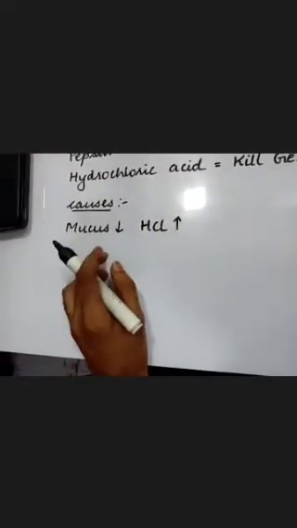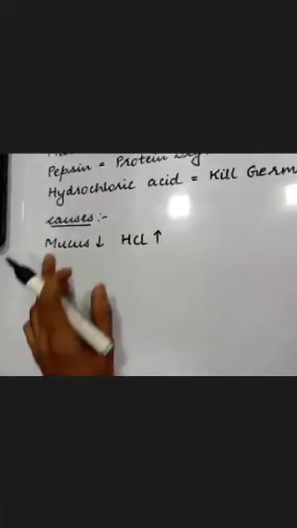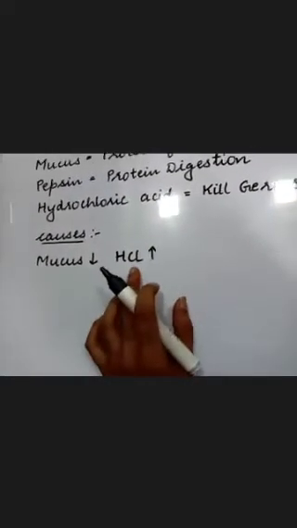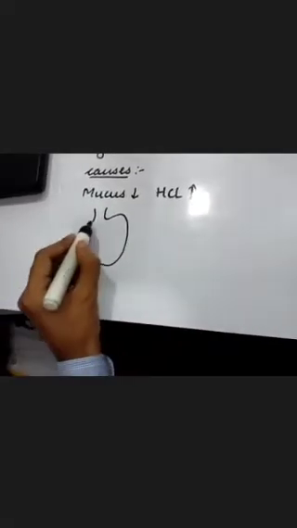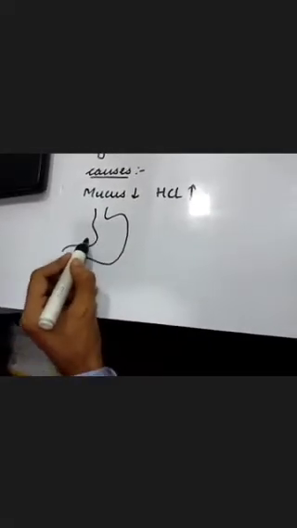In either case, if mucus decreases or hydrochloric acid increases, that is responsible for producing too much burning sensation inside the stomach,